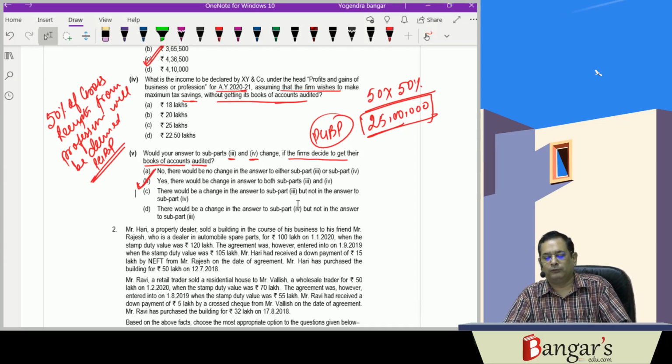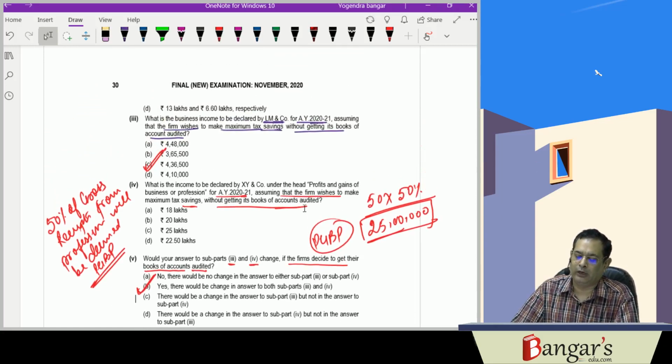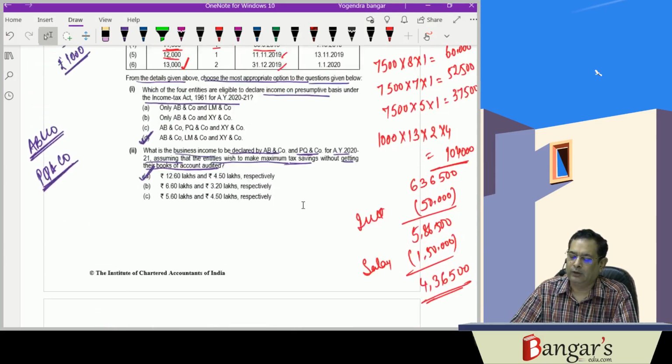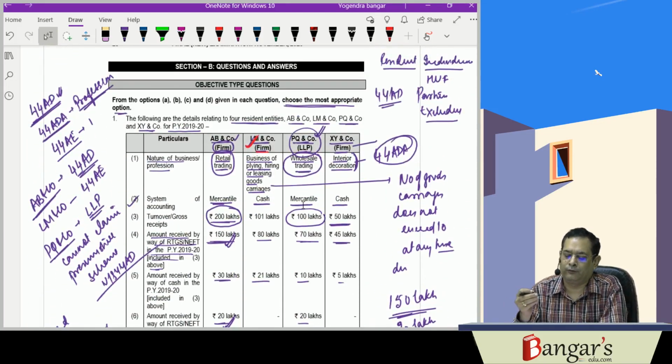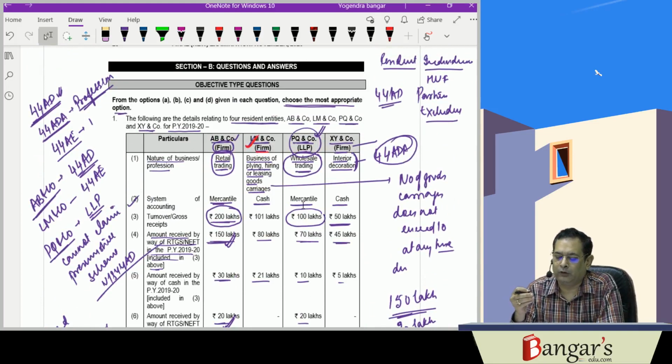So this was one of the comprehensive case-based study questions which we have discussed, dealing with the presumptive income which we have discussed in respect of residents under 44AD or professionals under section 44ADA and 44AE also. In case of 44AD, a resident individual, resident Hindu undivided family or resident firm excluding LLP will be eligible, who is carrying on eligible business and whose turnover does not exceed 2 crores.